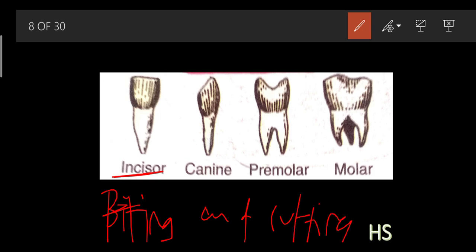Suppose you are eating chapati, so with the help of these front teeth, I mean to say the incisors, you bite and cut up the food, and break it down into smaller forms. So this is the function of the incisor. The second one is the canines.